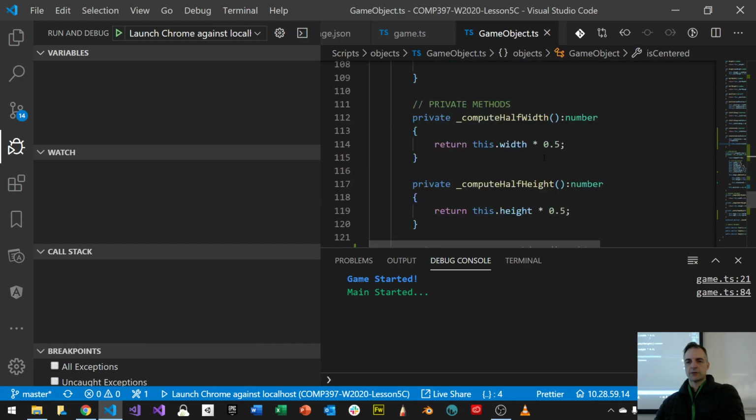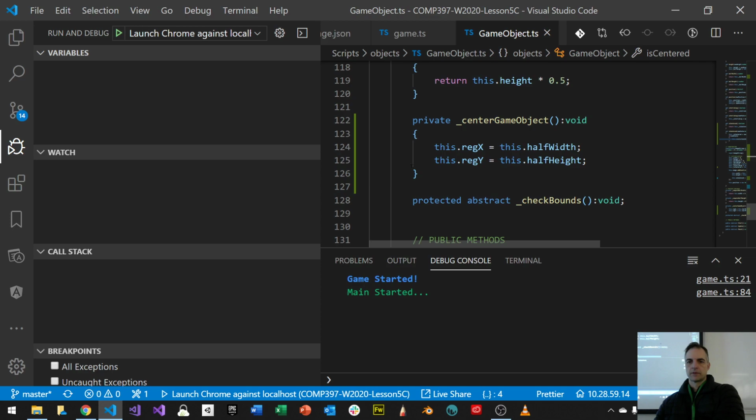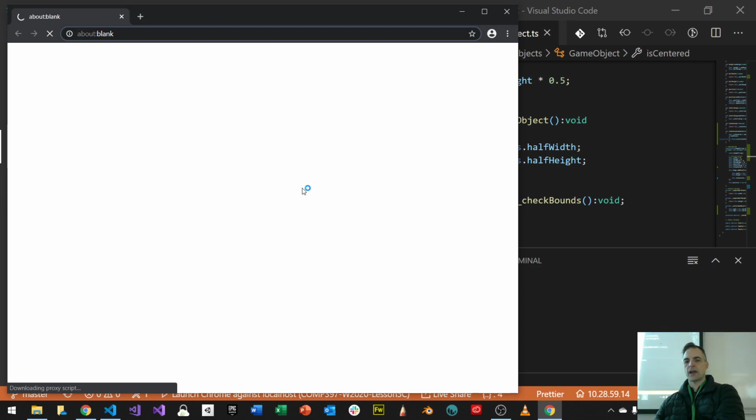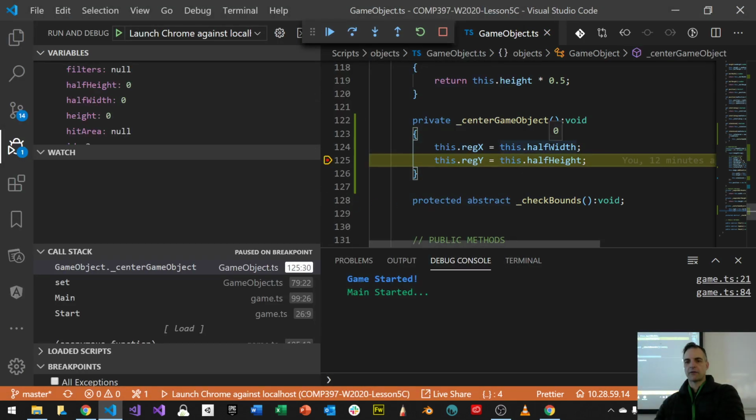And I want to center my game object. Let's see if this works. I'm going to stop it here again. So when it comes to this point, I'm going to see what half width and half height is. So here's half width. Let's try that one more time. And there we go. So what is half width? How's that possible?